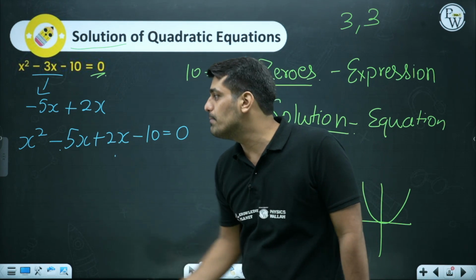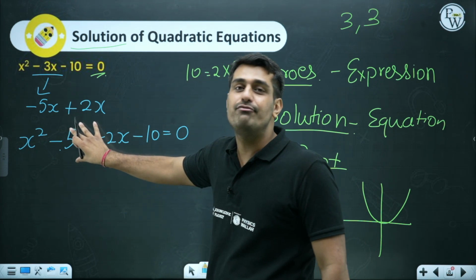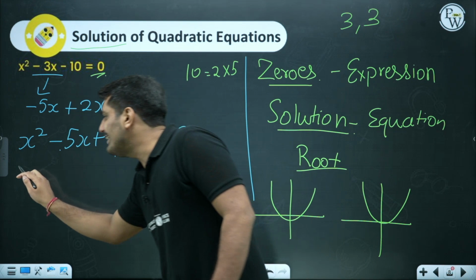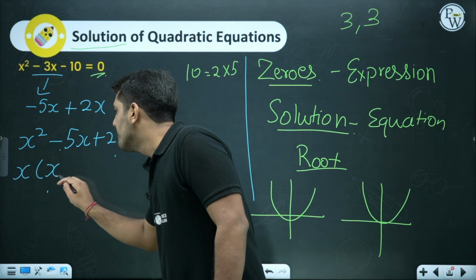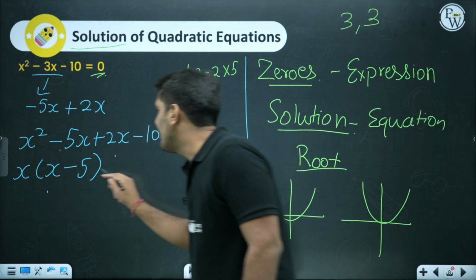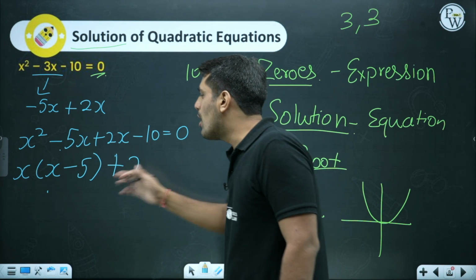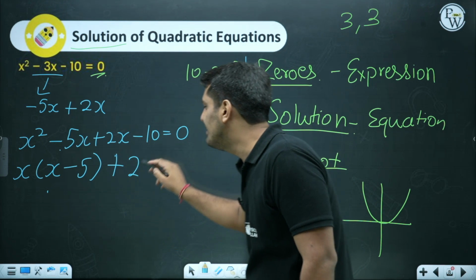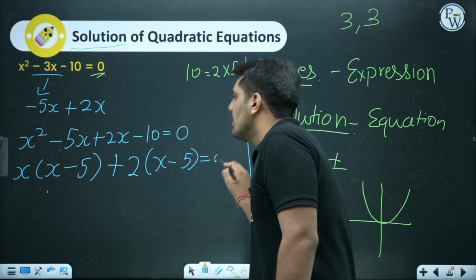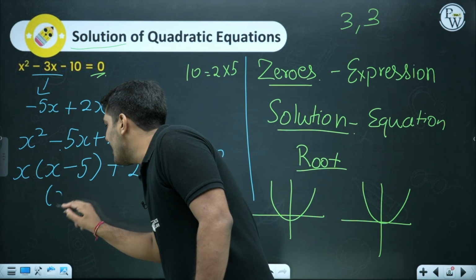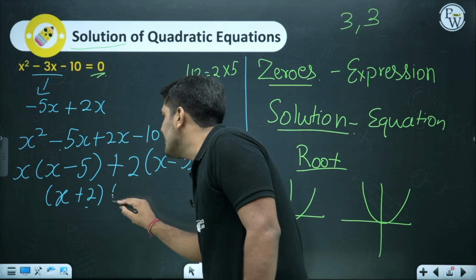Now doing the clubbing part, taking these two as one, we have x square over here, and minus 5x over here. So I'll take x common. What I'm left with is x minus 5, plus taking 2 common in these two terms. When I take 2 common, I'll get again x minus 5, and that is the reason I took this. Minus 5 equals 0. The final thing which we come up with is x plus 2, and the other factor being x minus 5.